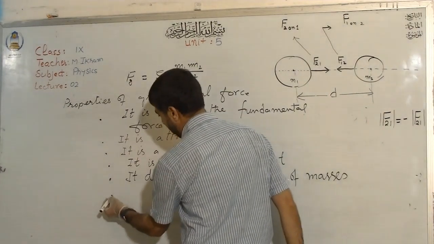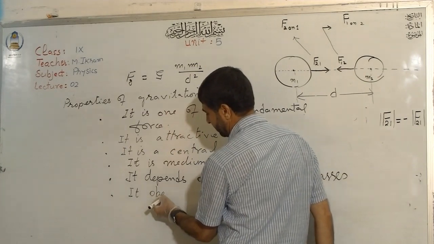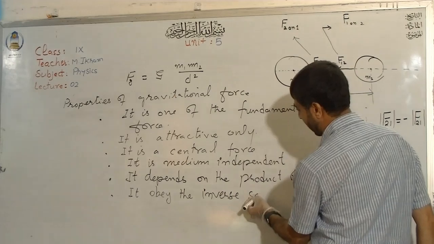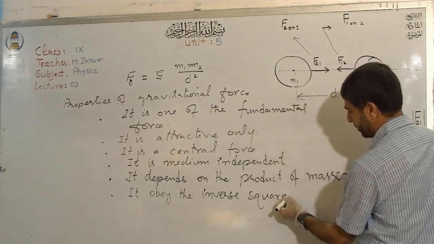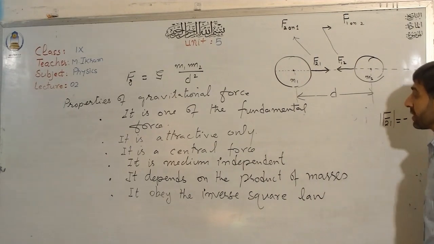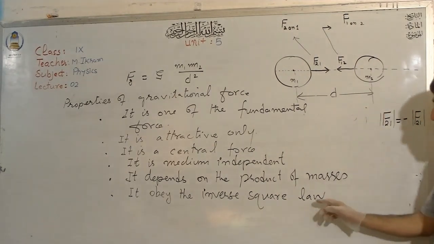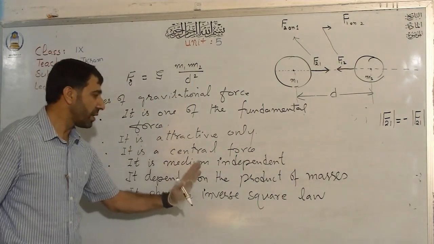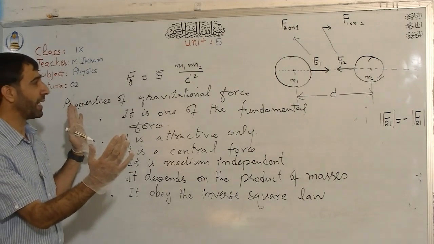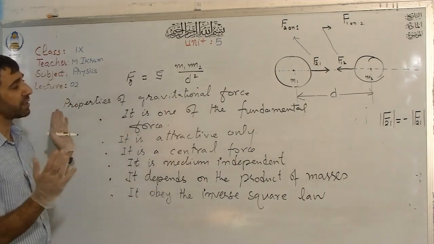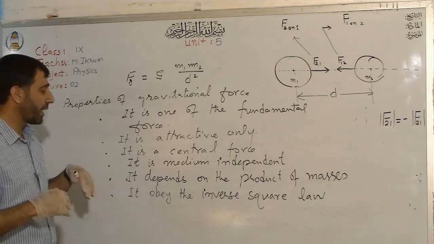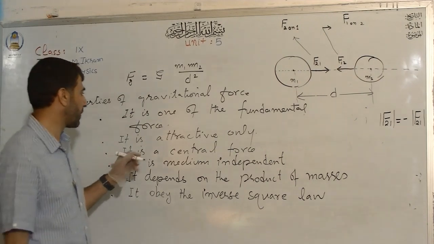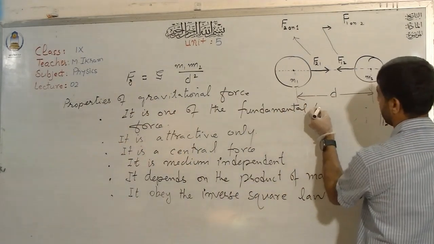The next important point is that it obeys the inverse square law. The force varies with the inverse square law. If you double the distance between the two bodies, the force decreases by 4 times. If you halve the distance between them, the force increases by 4 times. This is one of the fundamental laws of nature.